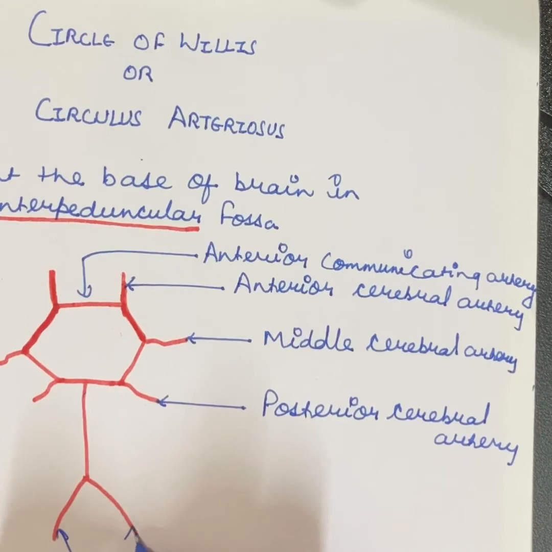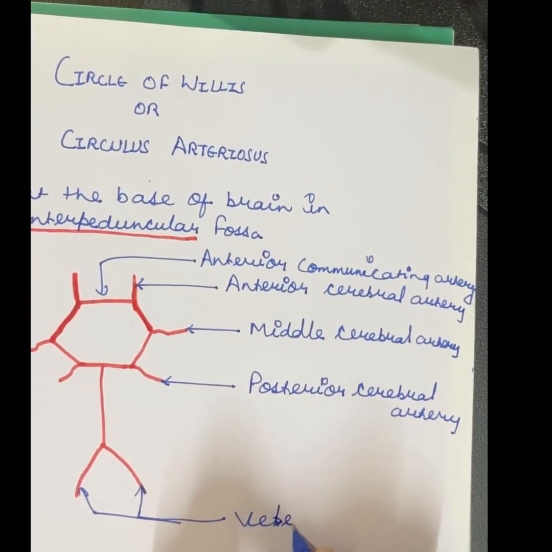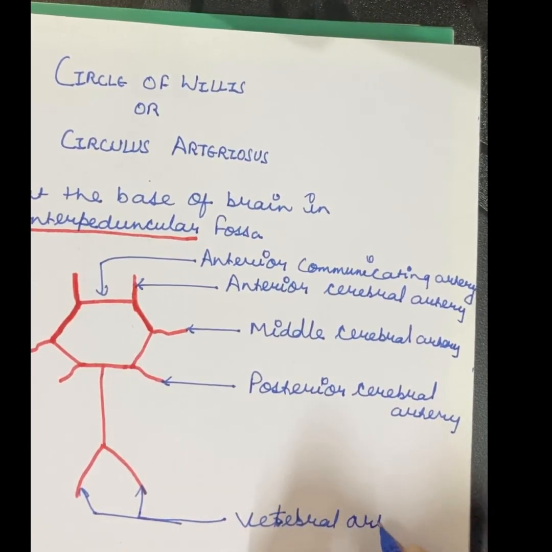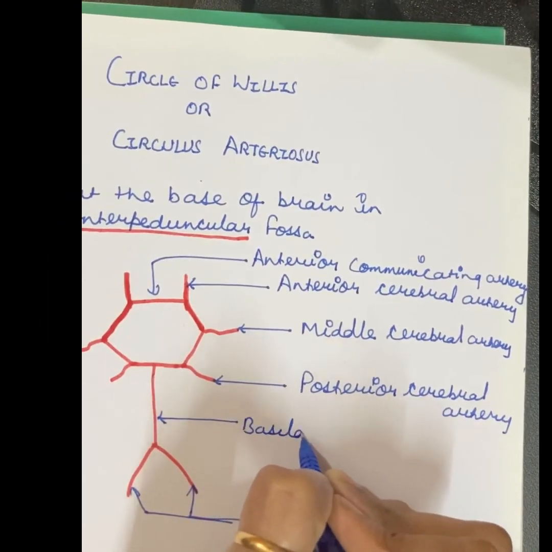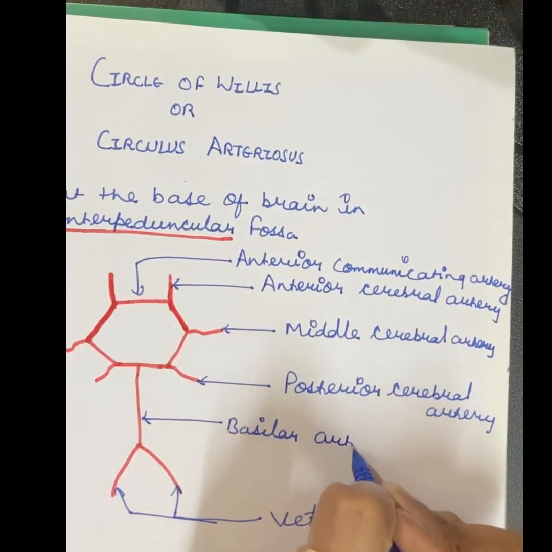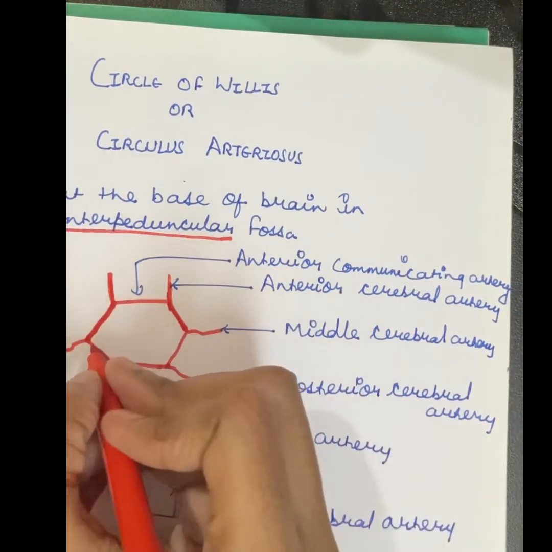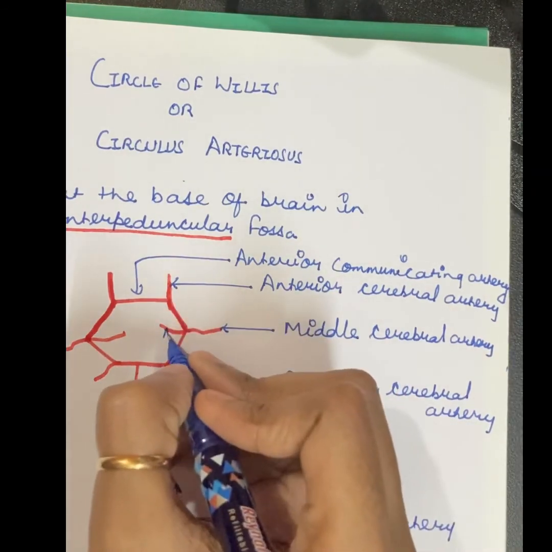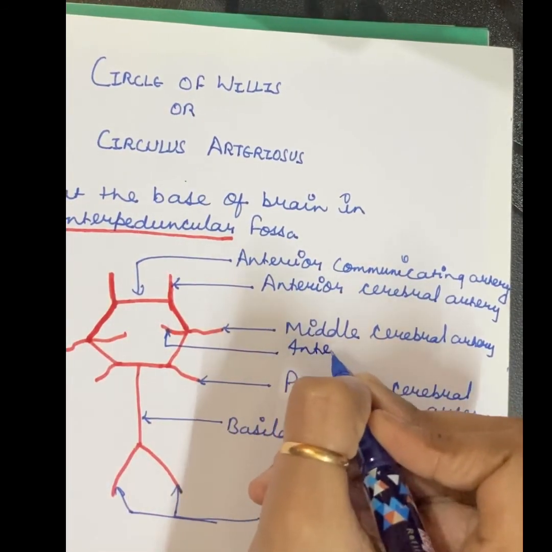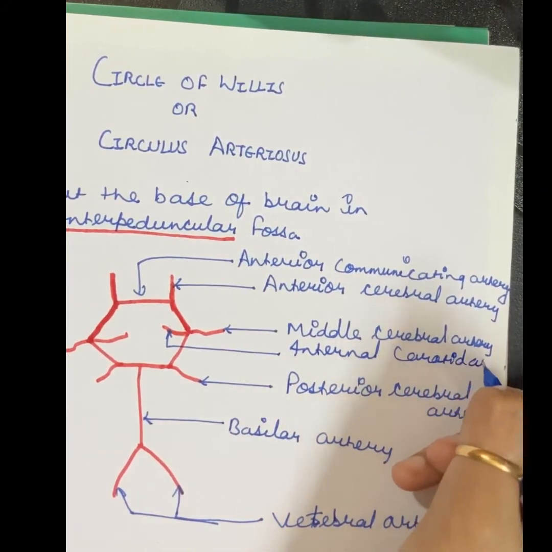These are vertebral arteries. These join to form the basilar artery. This one is basilar artery. Here we have middle cerebral artery. This one is internal carotid artery.